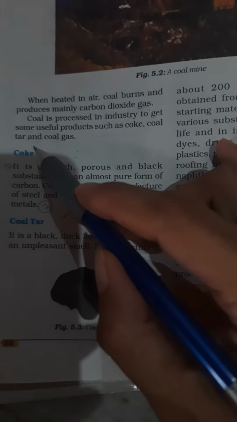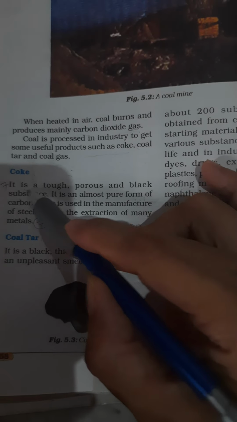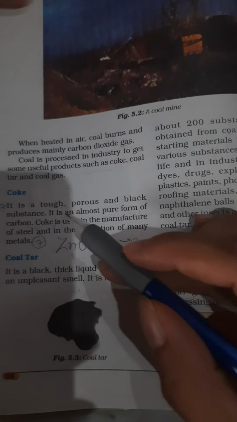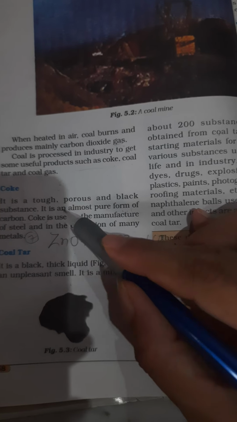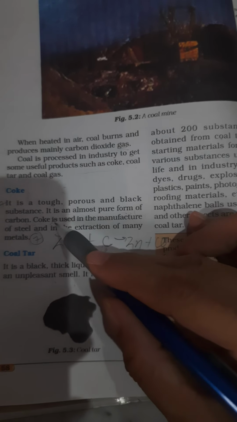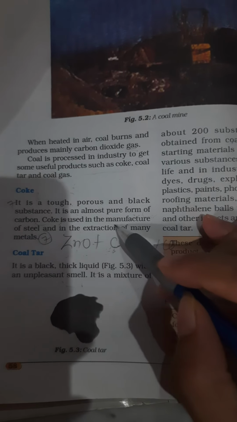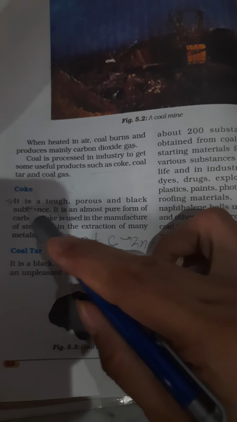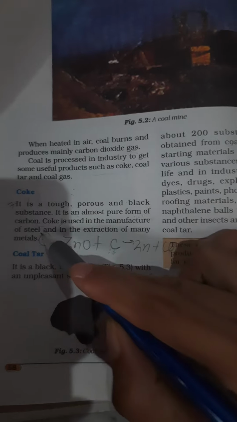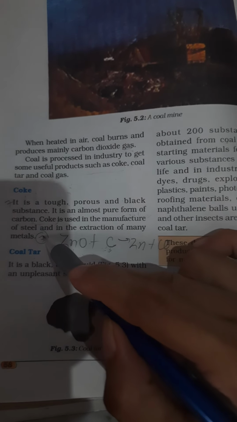The answer is on page number 58. These are the characteristics and uses of coke. It is a rough, tough, porous and black substance. It is an almost pure form of carbon. It is used in the manufacture of steel and in the extraction of many metals. So this is the answer of question number 7. Okay, so write down this answer.